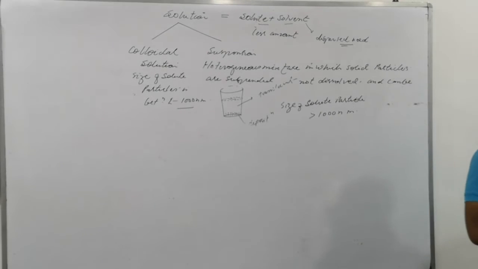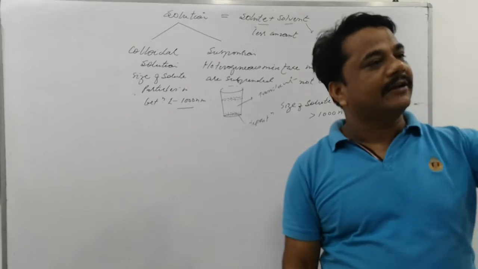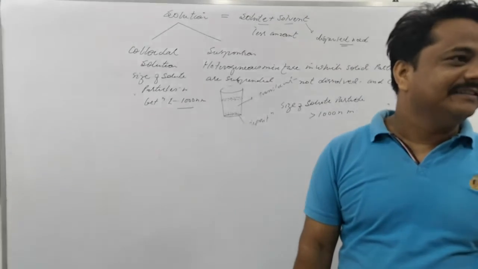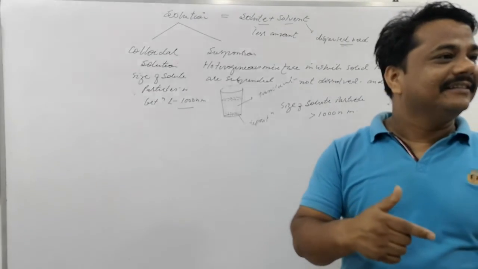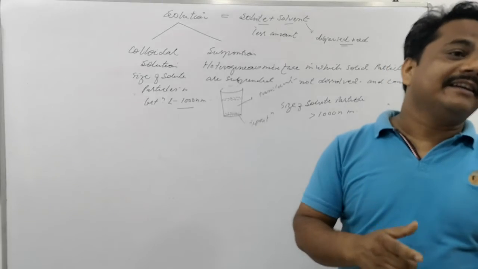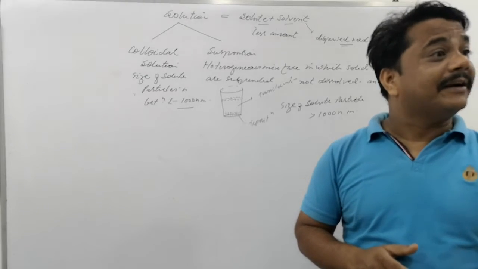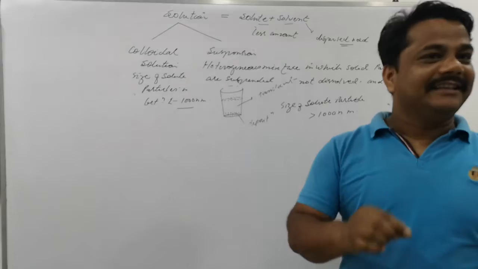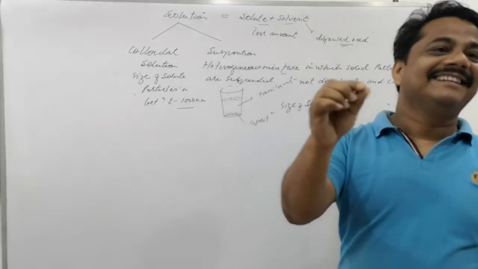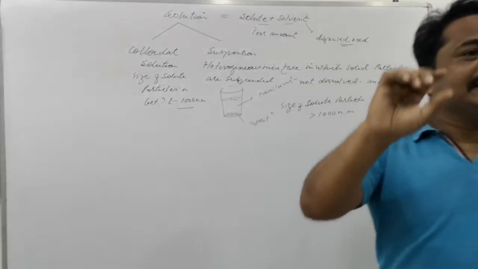Tyndall effect means the particles do not settle. They are just in random motion. Is that clear? They're not settling here. Tyndall effect is shown by a colloidal solution, not a suspension. In a suspension the particles are not in motion, but in colloidal solutions the particles are in a state of motion. They can move here and there.